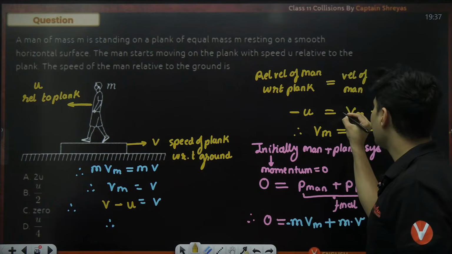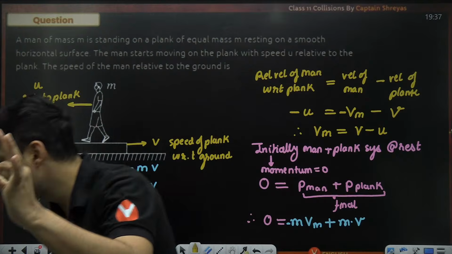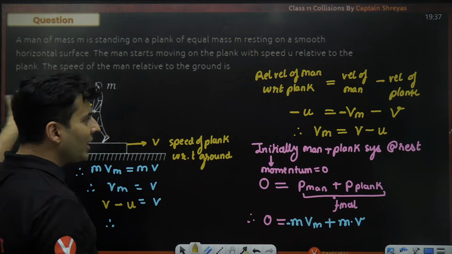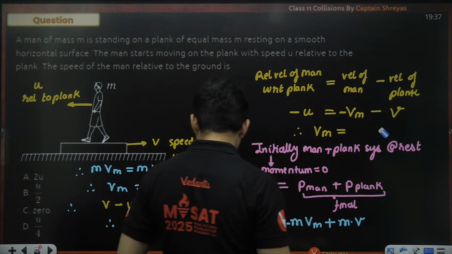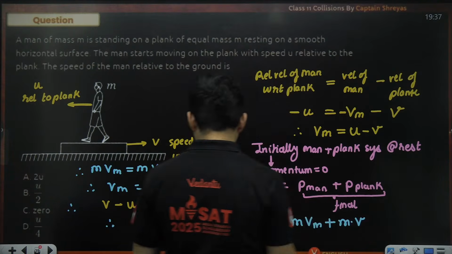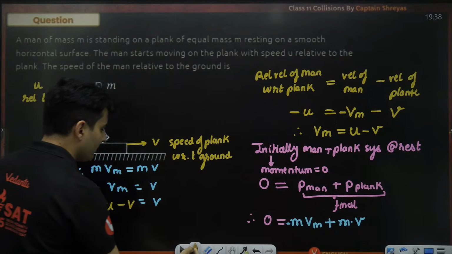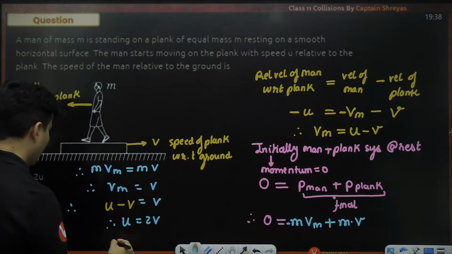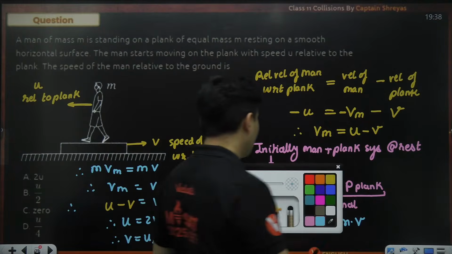So the catch is many people miss this minus sign. This person will actually be moving on the left hand side. So when you do that, then you will see this will not be v minus u, rather this will be u minus v, and that is what you will substitute over here as u minus v. Now you will get it. u will be equal to 2v, or v will be equal to u by 2, but that is not the final answer which is asked.